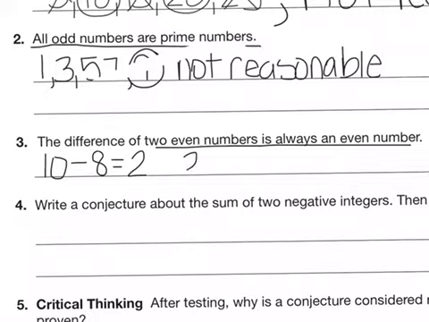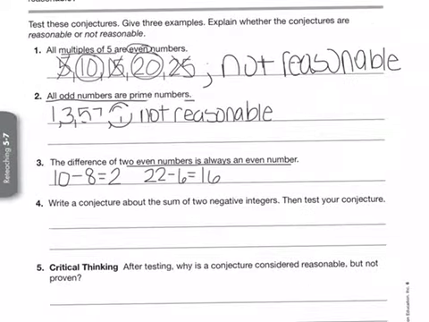Let's try a couple more. 22 minus 6 is 16. That is also an even number. I'm trying to think of a situation where this would not be true. All of the situations that I can think of are true. Therefore, this is a reasonable conjecture.